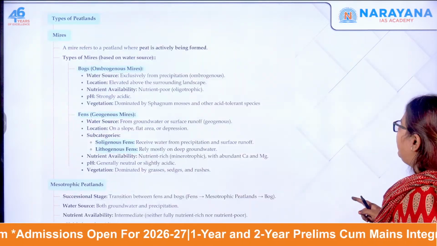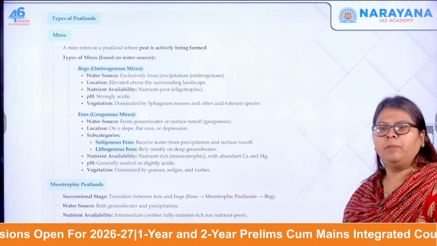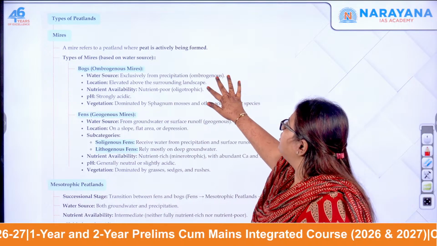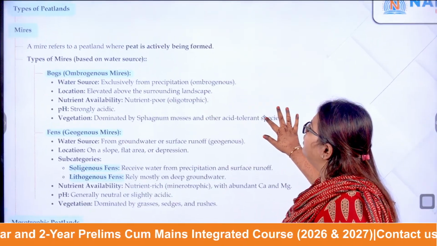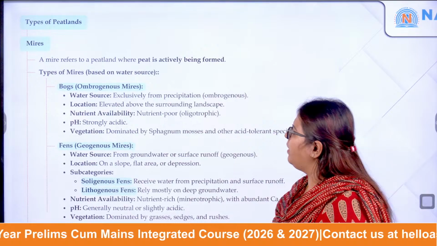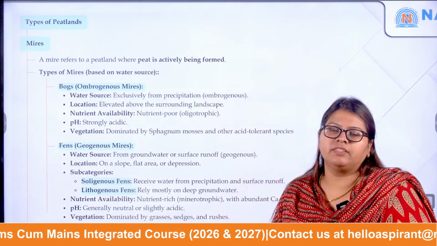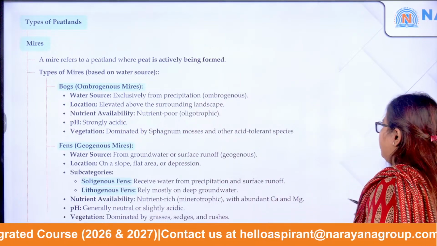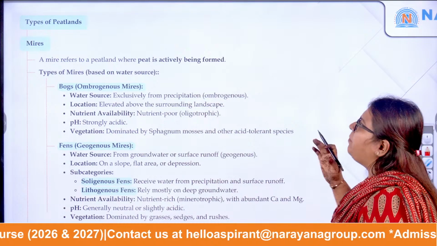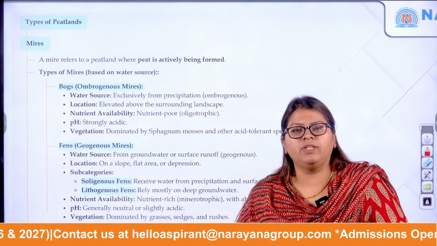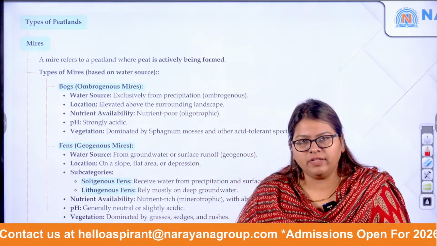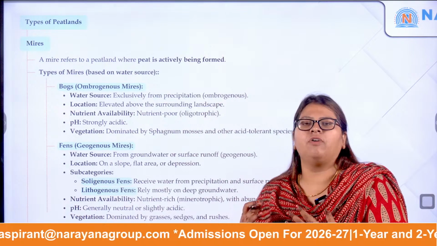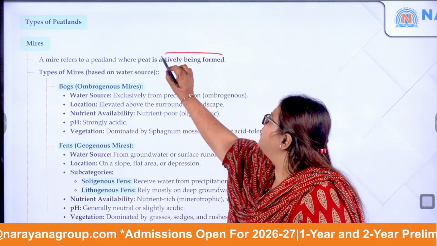Now let's move forward and see what the different kinds of peatlands are. This can sometimes be asked in the examination, because UPSC is very unpredictable. So, types of peatlands. These are classified into mires as well as mesotrophic peatlands. What are mires? A mire is a peatland where peat is actively formed. That means the plant dies, and organic matter accumulates faster than decomposition, so there is active generation of peat. This is called a mire.